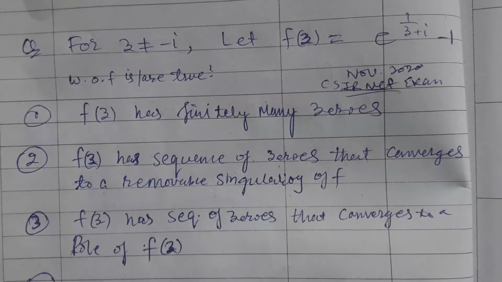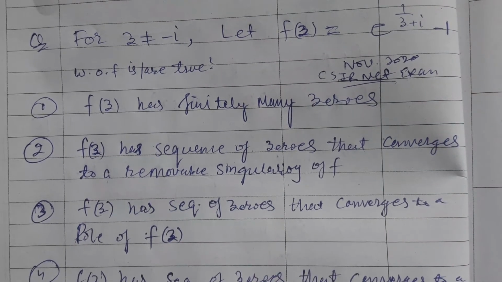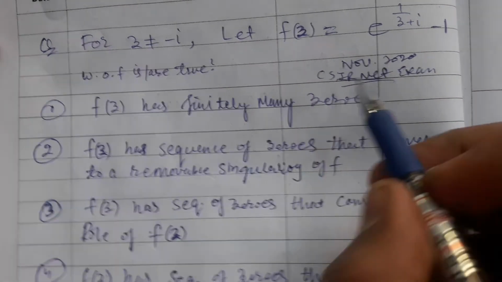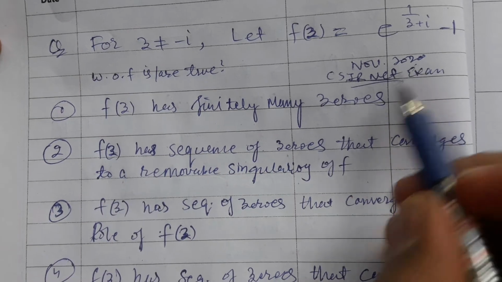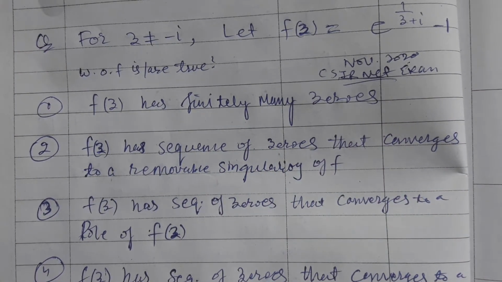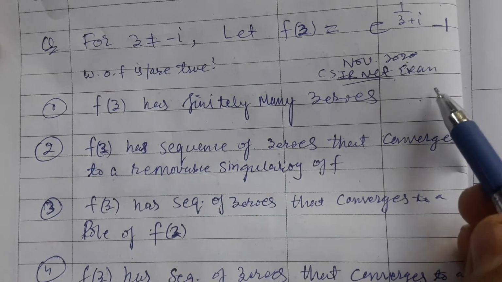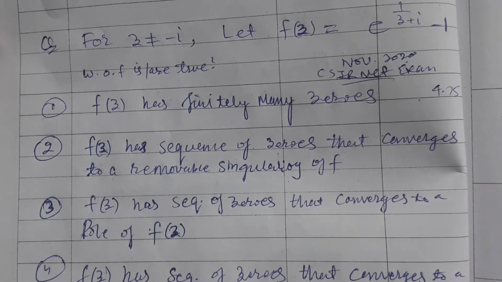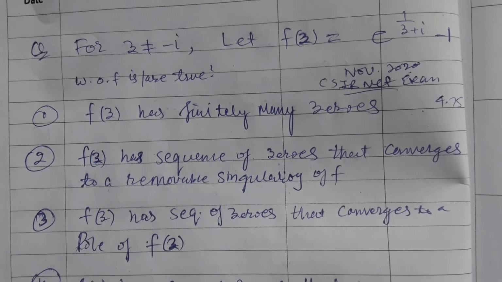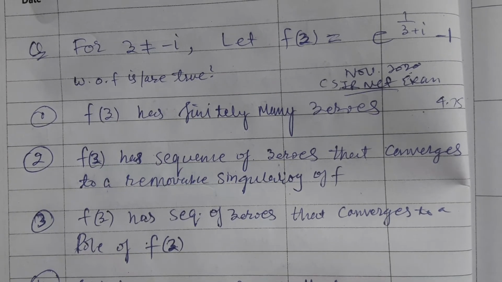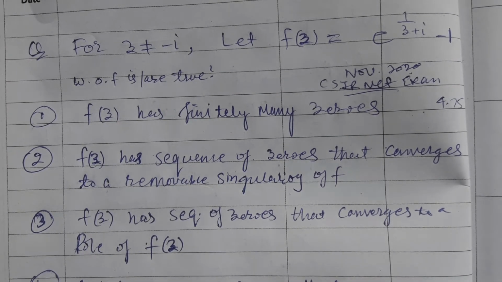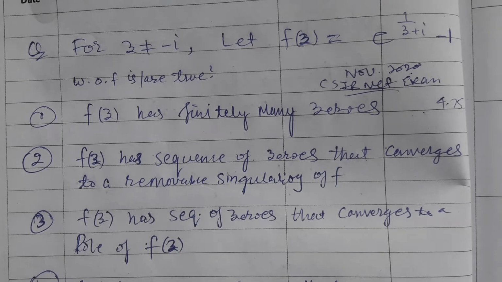Today let us discuss the problem which was asked in CSIR NET November 2020. This problem is taken from Part C and its weightage is 4.75 marks. It is taken from complex analysis, and it is a very easy problem.